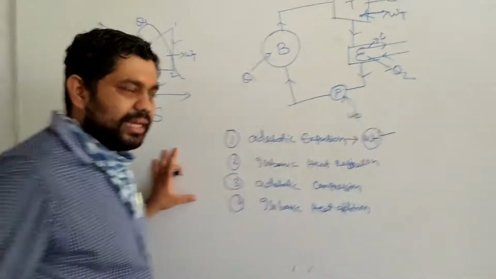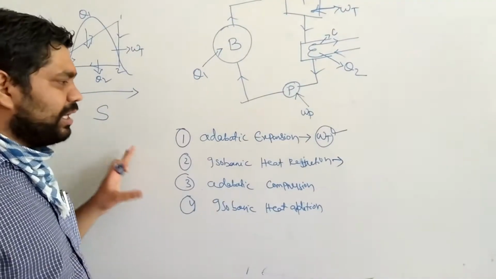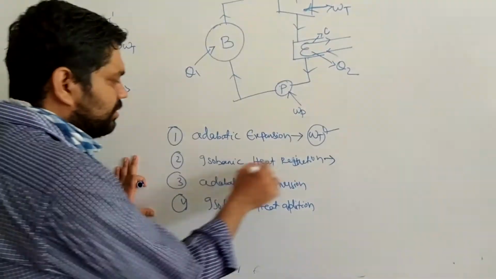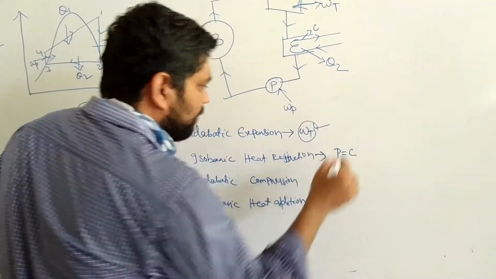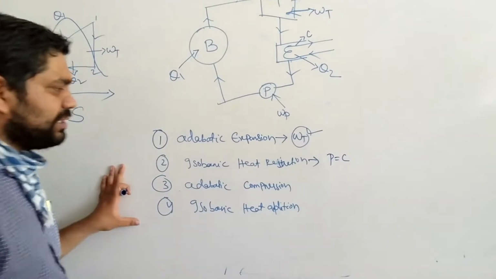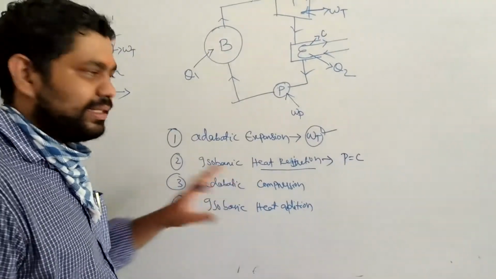Next is the isobaric heat rejection. After the steam goes through the turbine, it goes through the condenser to close the cycle. So isobaric heat rejection means what? Pressure should be constant. Isobaric means pressure is constant. At constant pressure, the heat should be rejected. That is called isobaric heat rejection.